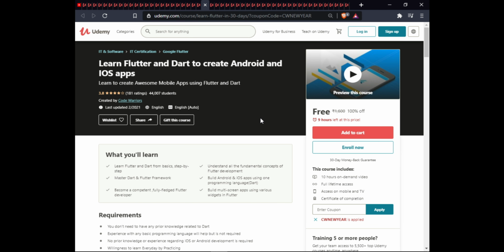In the next course, you will learn Flutter and Dart to create Android and iOS apps. In this course, you will learn Flutter and Dart from the basics step by step, understanding all the fundamental concepts of Flutter development, master Dart and the Flutter framework, build Android and iOS apps using one programming language, become a competent, fully fledged Flutter developer, and build multi-screen apps using various widgets in Flutter. This course has 10 hours on-demand video, full lifetime access, exam warranty, and certification of completion.